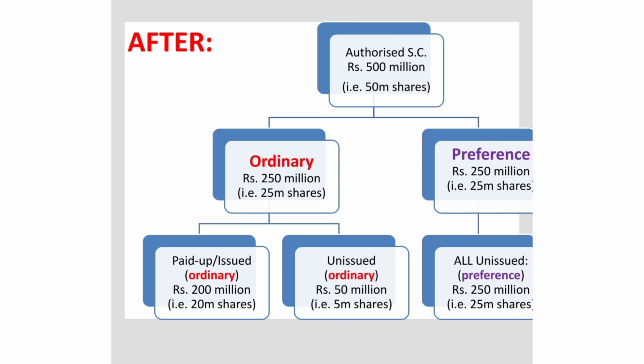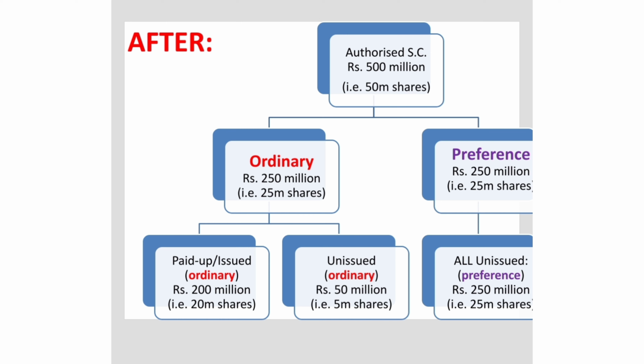Because previously all of the authorized share capital was just of one kind, that is ordinary share capital, but now the entire authorized share capital of rupees 500 million has been subdivided into two kinds, that is ordinary and preference shares. And the ordinary shares you can see now are rupees 250 million, and the preference shares are worth rupees 250 million as well, so they are equally divided into these two kinds.